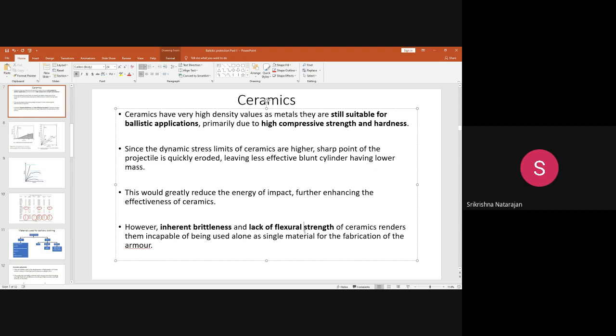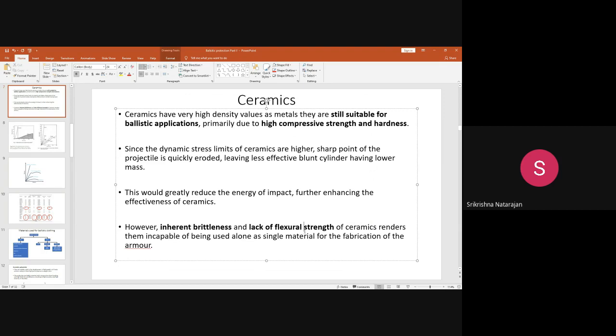This material has very high hardness and high compressive strength. It also has an inherent brittleness and lack of flexural strength. These things mean a single material alone cannot be used for body armor.